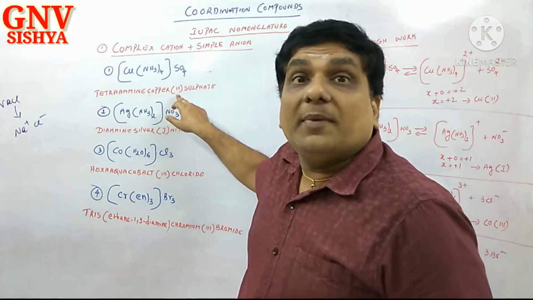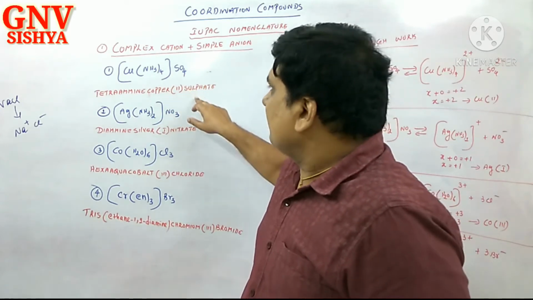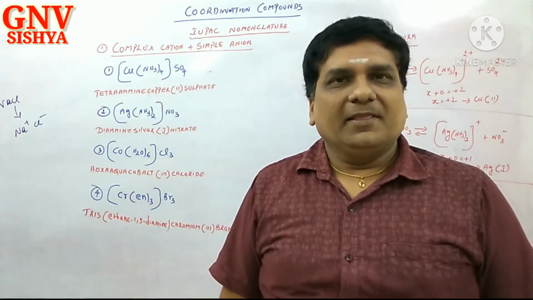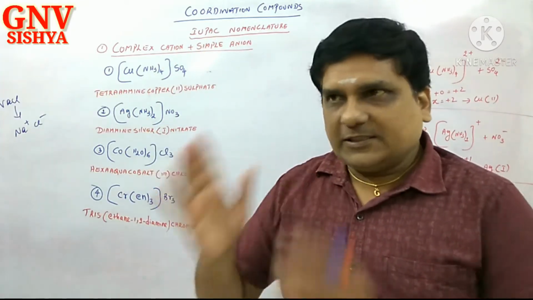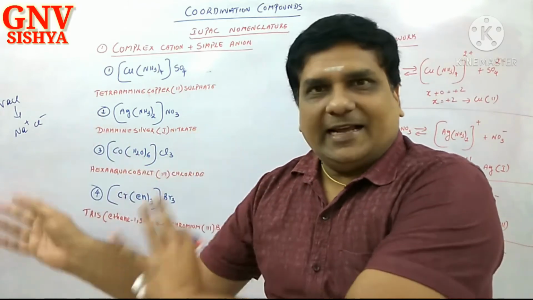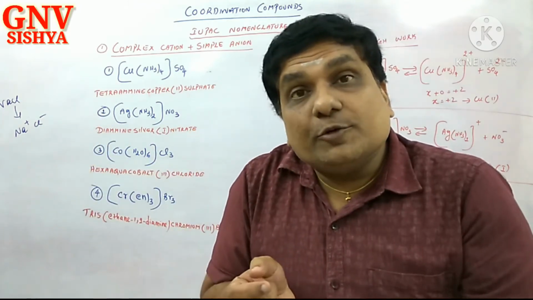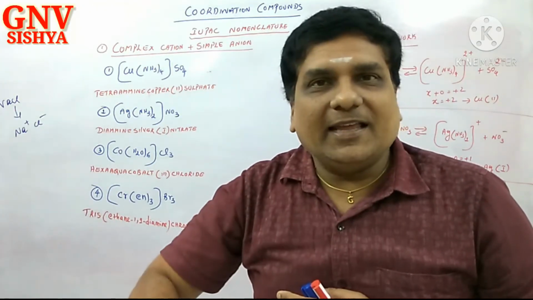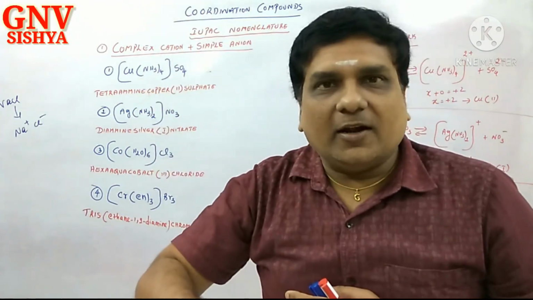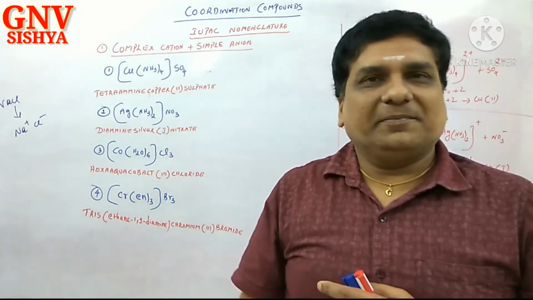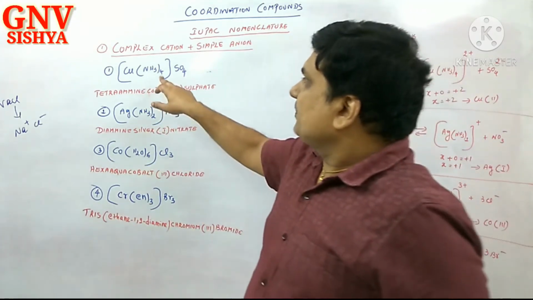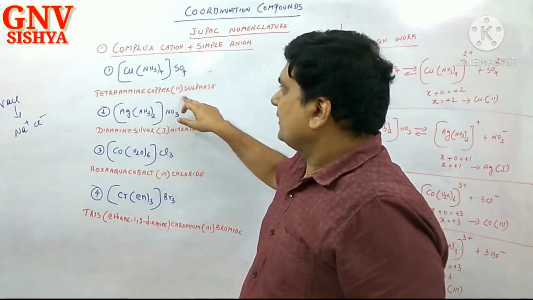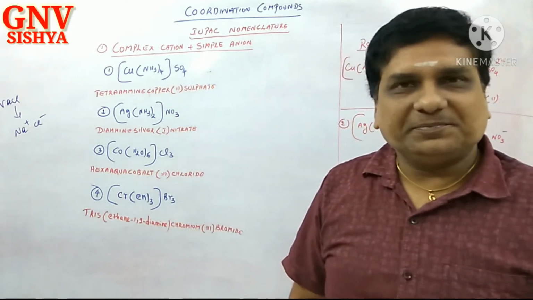Copper, Roman numeral II, sulfate. That's all. Again, first you name the cation and then the anion. In the complex cation, the number of ligands comes first, then the central metal ion, the Roman numeral oxidation number, and the counter ion. So tetraamminecopper(II) sulfate.